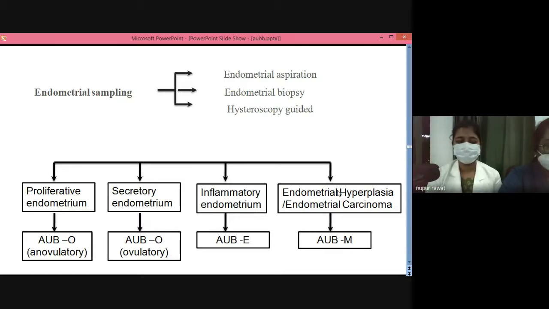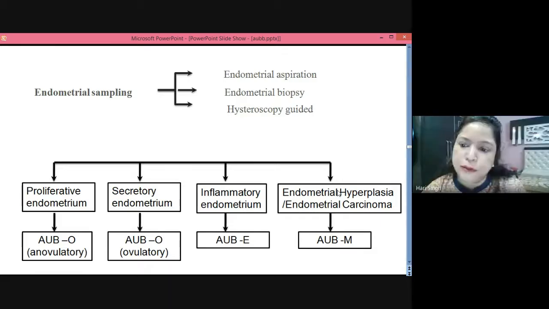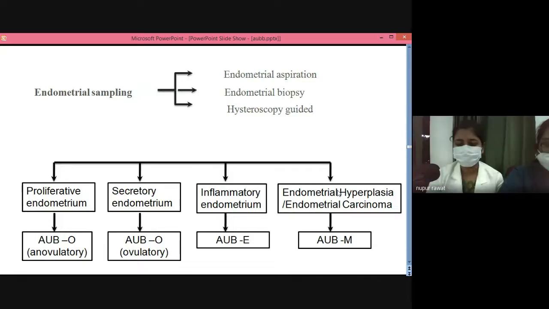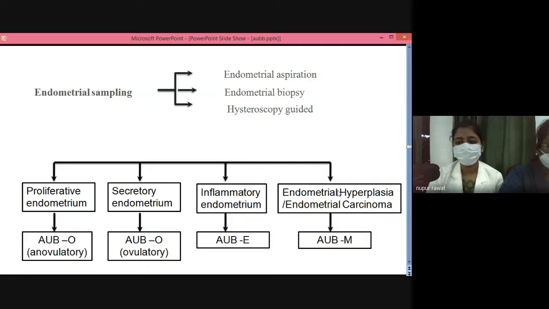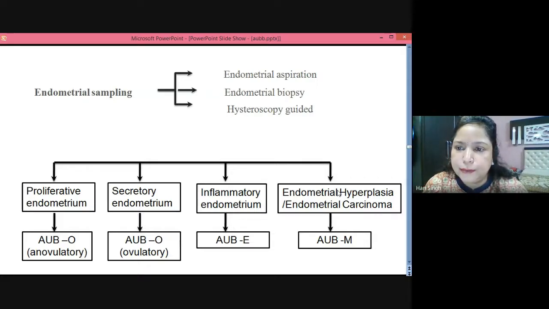Ma'am, the initial one is divided into simple hyperplasia with atypia, simple hyperplasia without atypia, and complex hyperplasia with atypia and complex hyperplasia without atypia. Yeah. So simple without atypia, conversion rate to malignancy was 1%. That was in the older classification. Now only two subgroups: endometrial hyperplasia without atypia or with atypia.